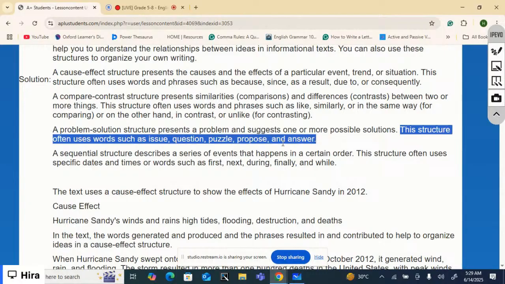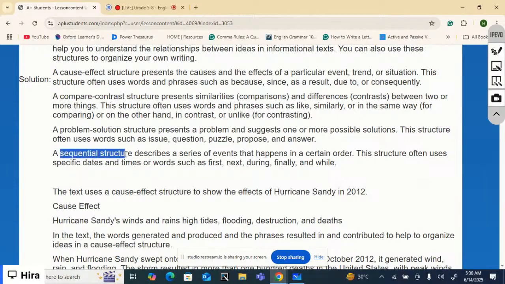So if you come across these words in some text, you can determine that this text has this kind of structure, problem solution structure. I hope it is not boring for you, because this explanation requires some time.